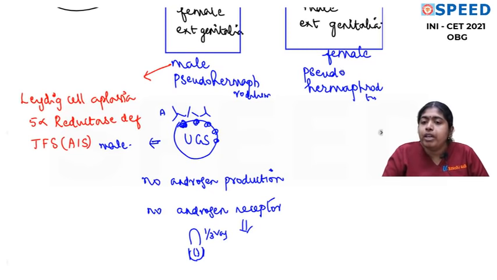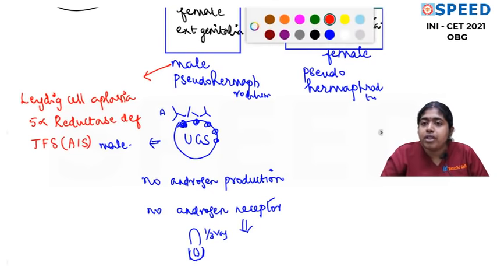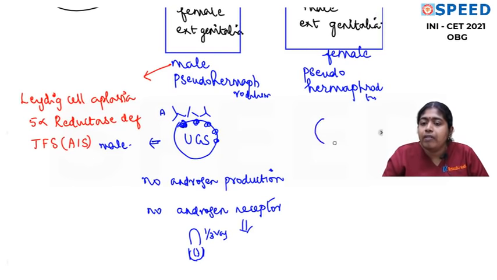When will you have ovary and male genitalia? Estrogen is not needed for external genitalia development. Please understand, in the female also, the urogenital sinus will definitely have androgen receptors. But in a female, there is no testis to produce androgen.